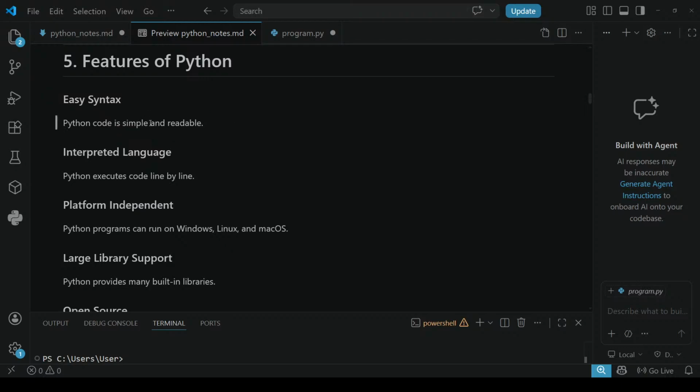Python code is simple and readable. You can read and rectify it. Don't worry, but you should be careful. That's it.